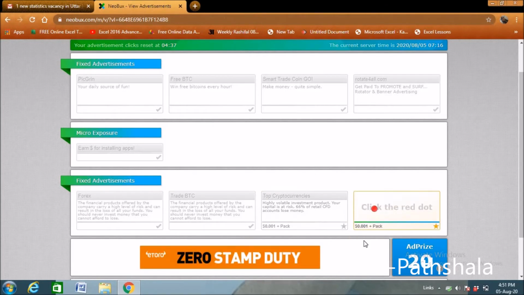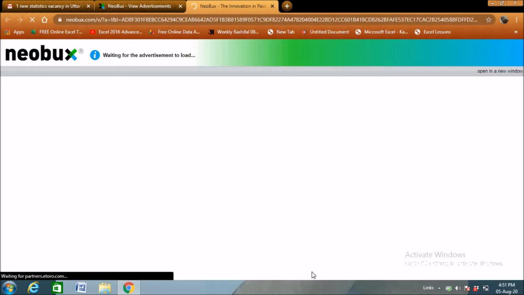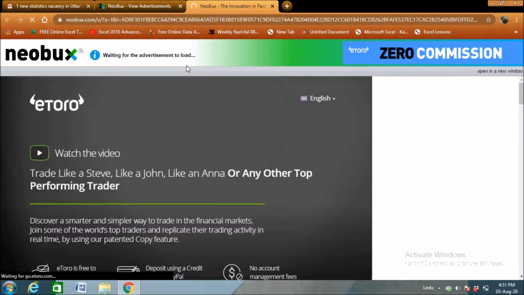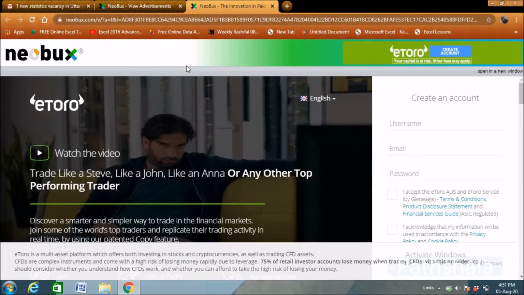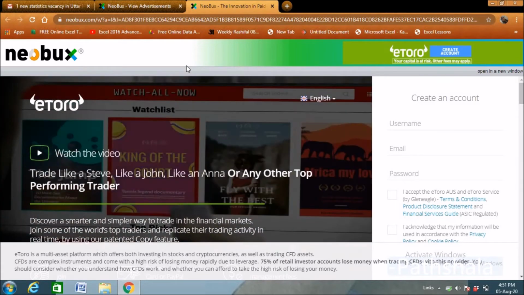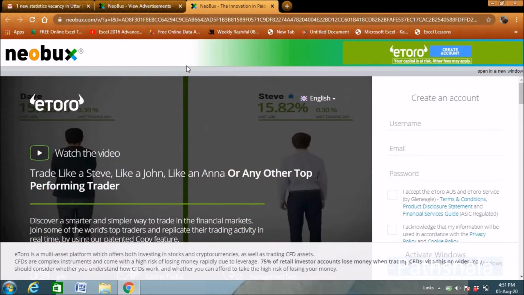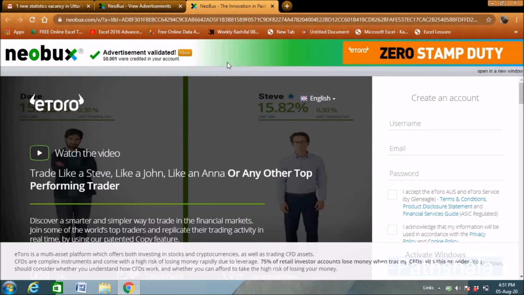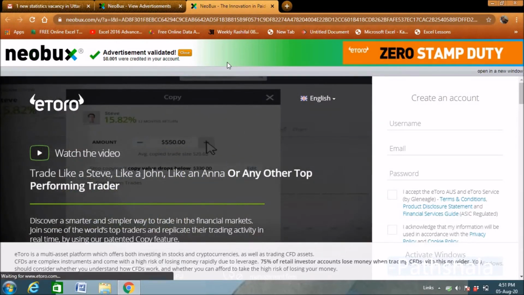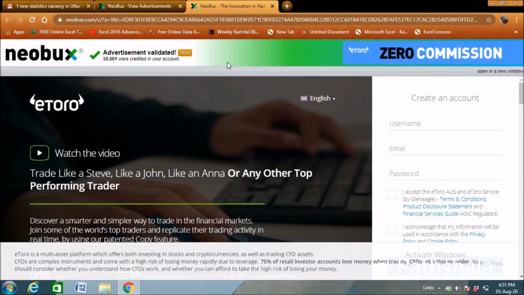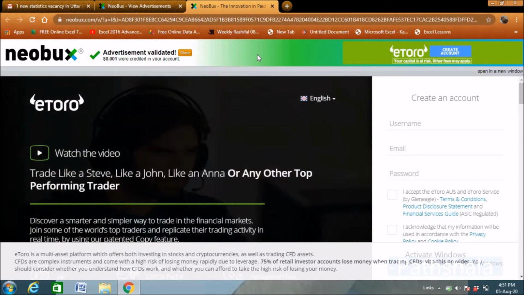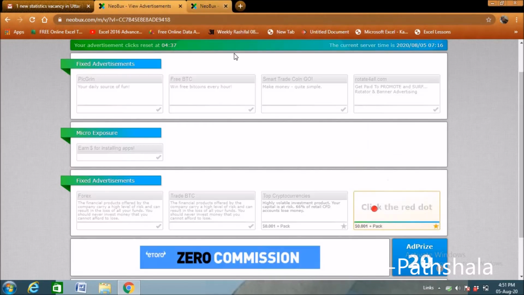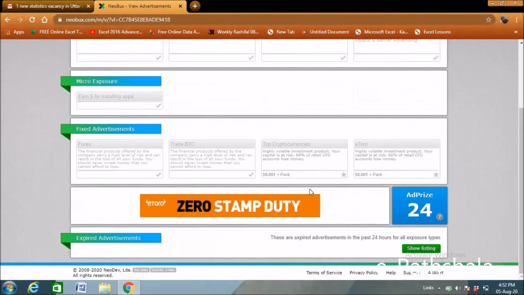I am showing you the next one. Click on the red dot, waiting for the advertisement to load. Validated. Okay, so you need to wait until your advertisement gets validated. Validation is needed. So this is how you can get money.